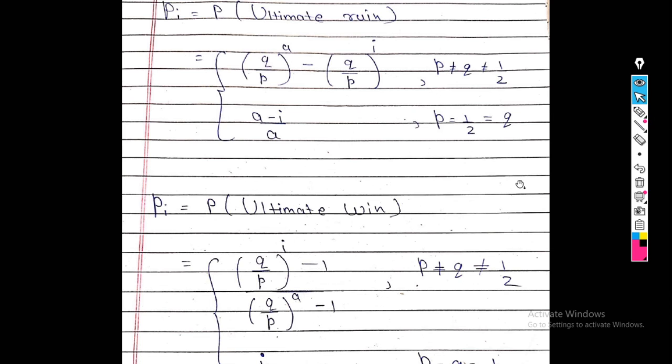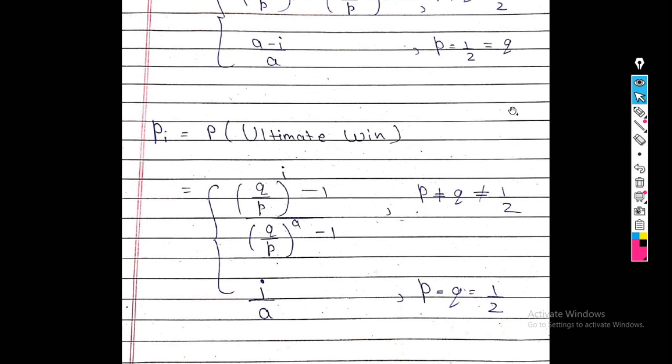Similarly, the other answer is the probability that A wins. In that case, the first answer is q upon p raised to i minus 1, divided by q upon p raised to a minus 1, when p is not equal to q, which is not equal to half. And the second is i upon a when p equals q equals half. So in total there are two answers for the probability of winning and the probability of losing the game.